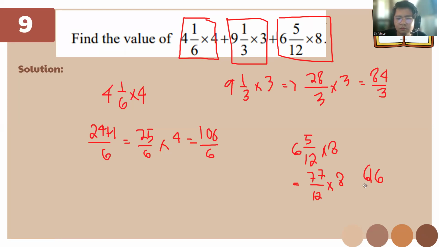So 616 over 12. And now we can add, just LCD. So this is gonna be times 2, 100 is 200. 12 divided by 3 is 4. 4 times 84 is 336.